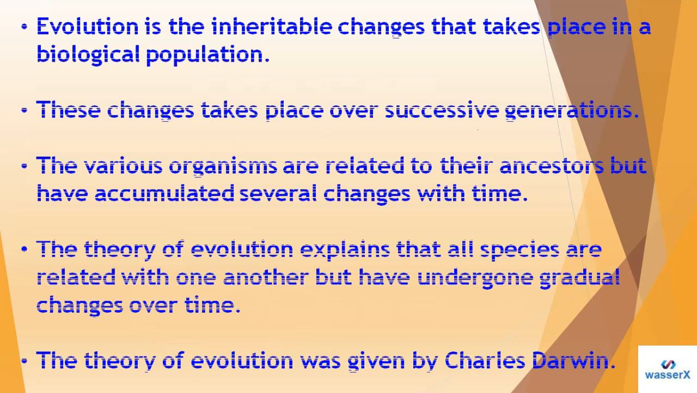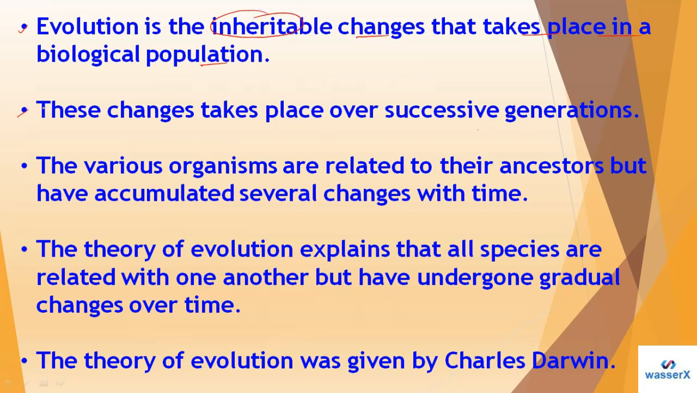Okay, so students, here we have a few points, and under these points we are going to elaborate. First of all, under the evolution theory, what are we going to get here? As you can see, evolution is the inheritable changes that take place in a biological population. So what is evolution? Evolution is basically inheritable changes, right? The next point is that these changes take place over successive generations.